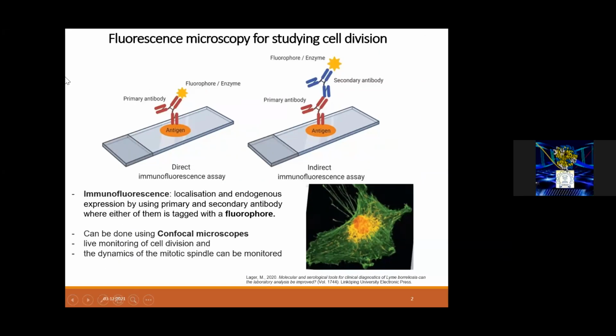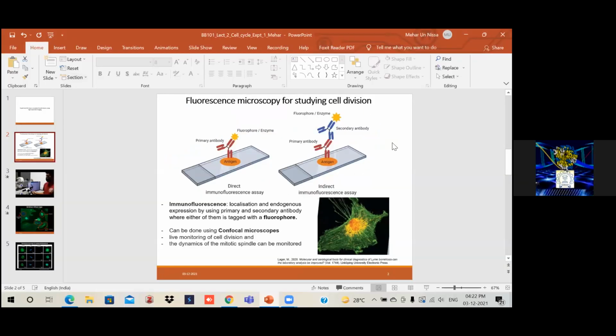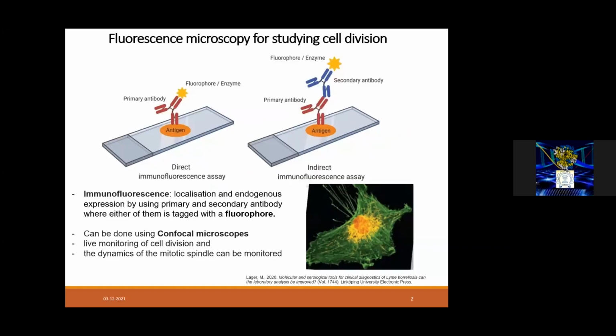So the experiment is, how do we visualize the cell division inside... I'm sorry, there is a problem in the screen sharing. Just give me a second. Sir, is my screen visible? Yes, just make it full screen.